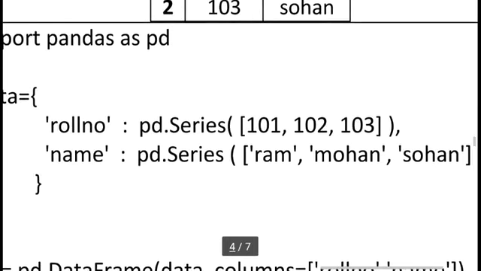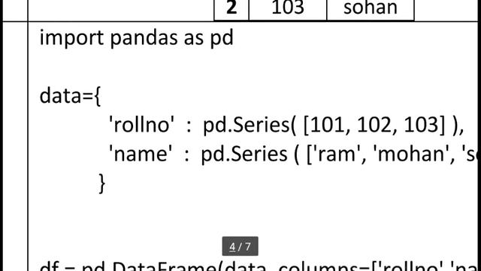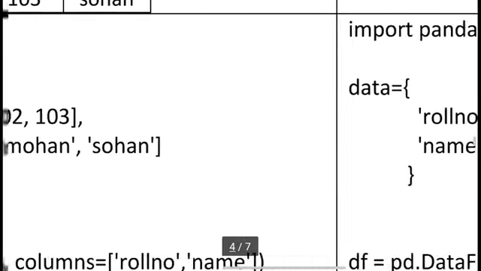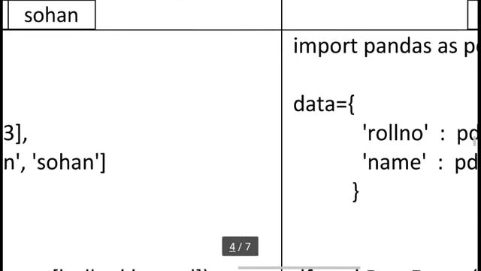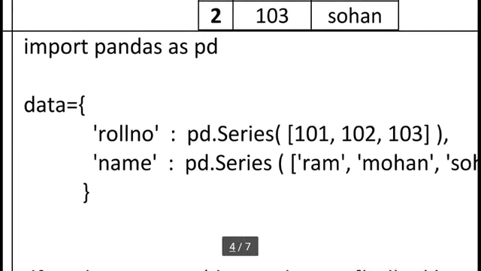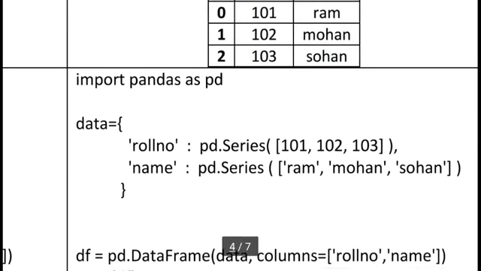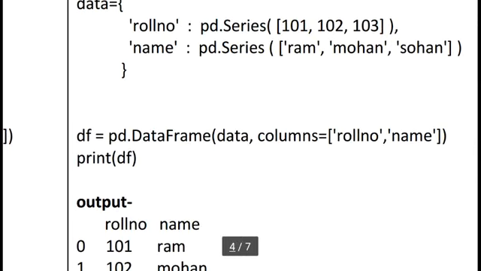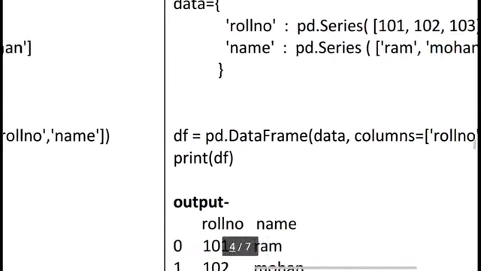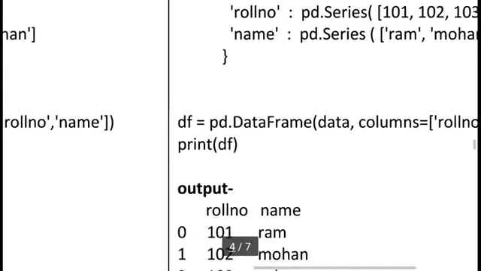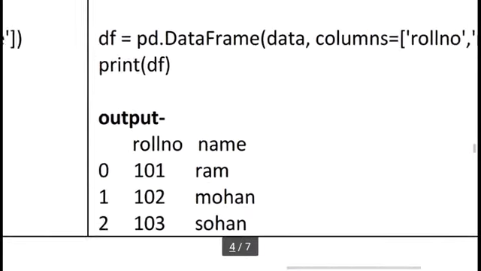So the extra thing here is the pd.Series method, which we did not use in the last example. Everything else is the same: df is equal to pd.DataFrame(data), which we already used in our last example, and print df, and the output is the same.